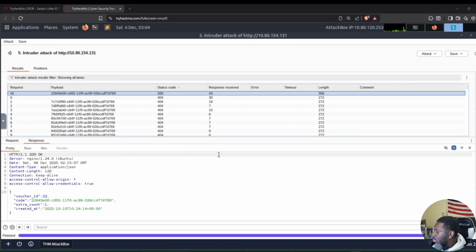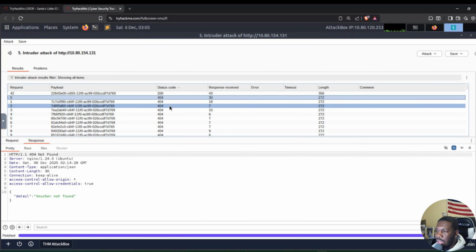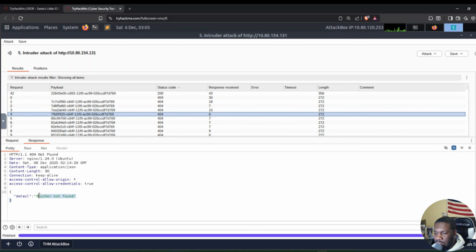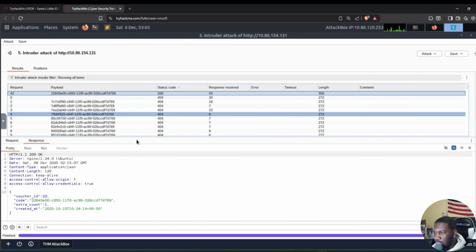So my mic had died when I was recording, so now I'm re-recording this part. But what I was saying was we're getting status code 200 from this specific payload, which means that this voucher code is valid because right here we're getting a created at date, which is October 10th, 2025. And status code 200 basically means that we're getting an okay response back from the server. All these status code 404s are like error not found. And then we're seeing the details right here. It says voucher not found. But this one, it says status code 200, and then it found the code.